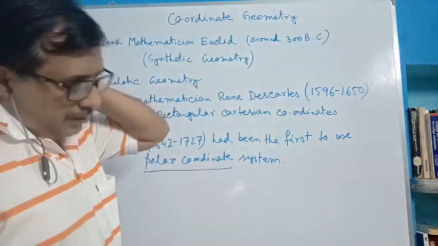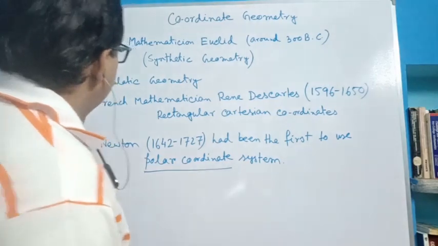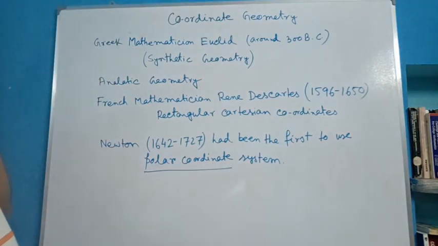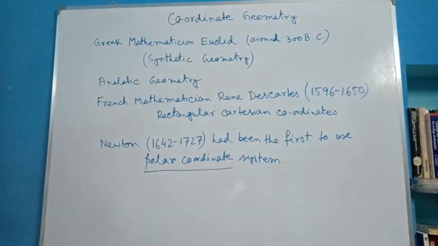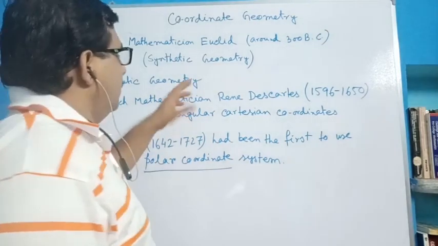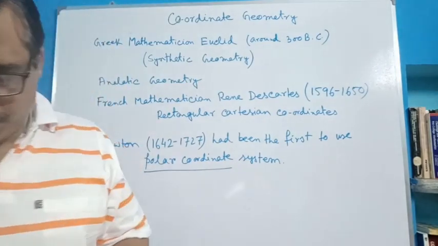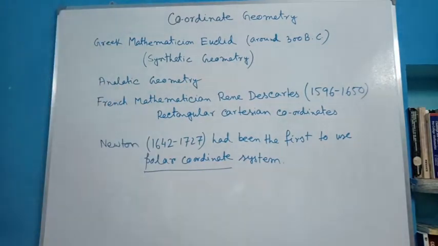Before we study coordinate geometry, here we write something. First is the name of the person, obviously the father of plane geometry, that is Euclid, the Greek mathematician Euclid. Plane geometry is based on some axioms and theorems.